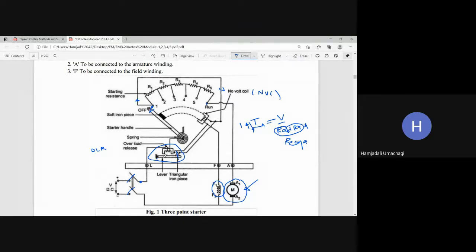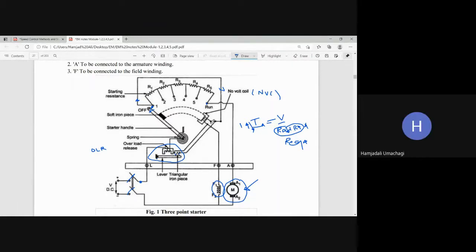If the lever moves upwards, then what will happen? Can you tell me? If the lever moves upwards because of the electromagnetic force, because of the high current, then what will happen? The lever will go and touch these points. Yes or no? Yes, sir. The lever will touch these points, and check where these points are connected. These points are connected to where?